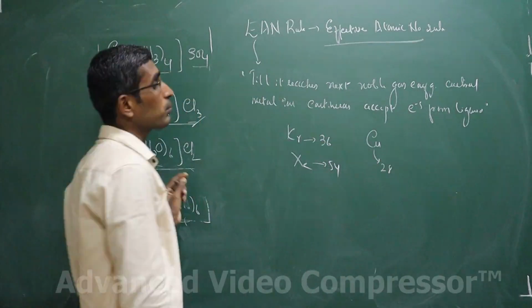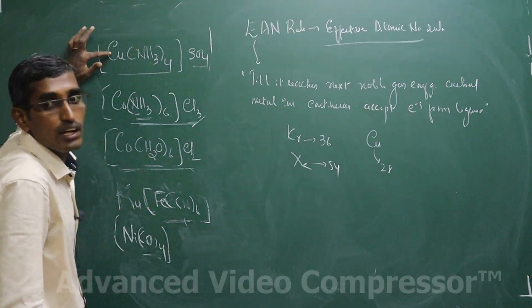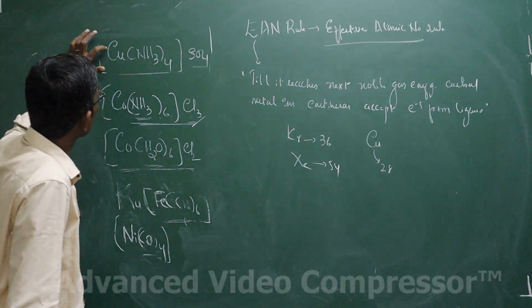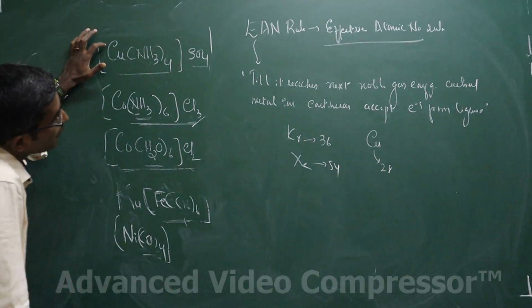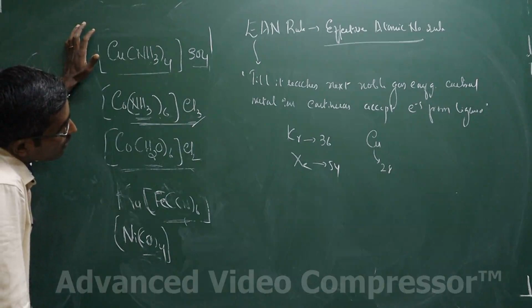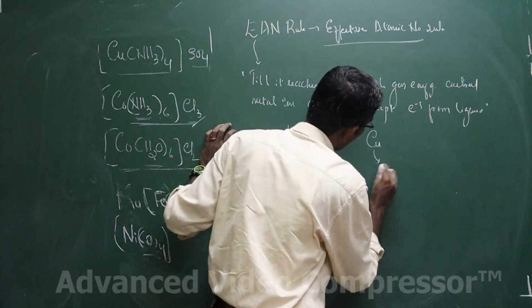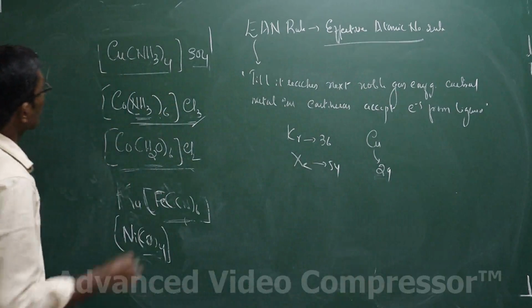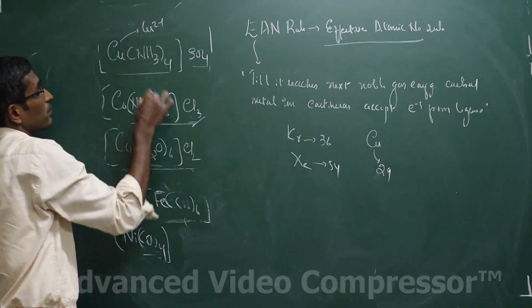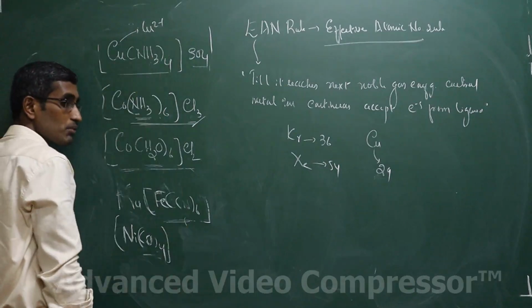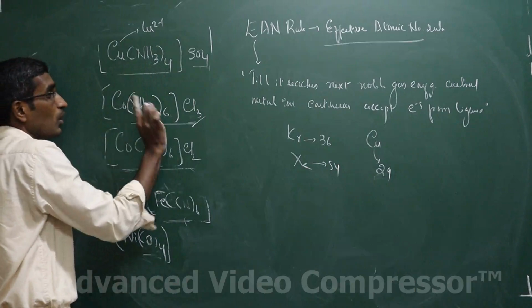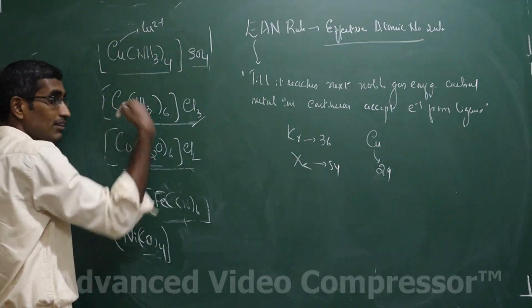In this particular complex, how many electrons has the central metal ion, the copper, lost? Copper is 29, right? How many electrons has it lost here? Two electrons, because the copper has become copper plus 2 in this complex. The oxidation number of the copper is plus 2, or the charge on the copper is plus 2. That means it has lost 2 electrons.